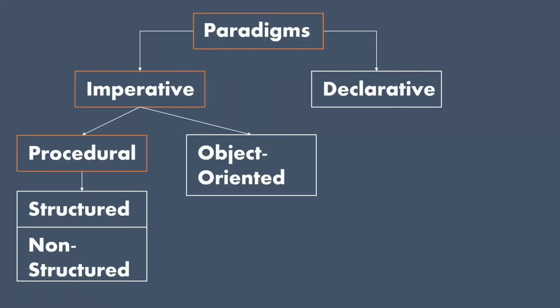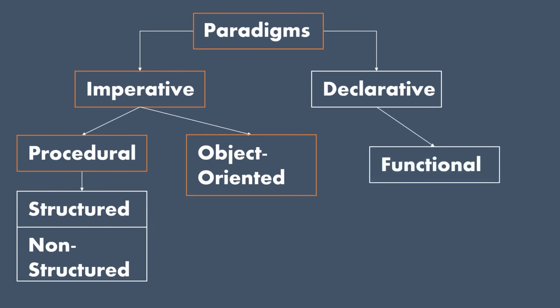Okay, we have completed the imperative paradigm with object oriented. Now let's look into the declarative paradigm. I will not be going into much detail about this paradigm, but we will look into one, which is functional programming. It is getting a lot of popularity these days. So let's look into that.